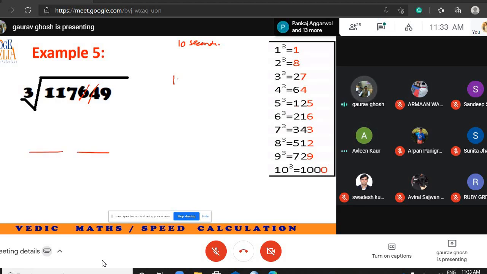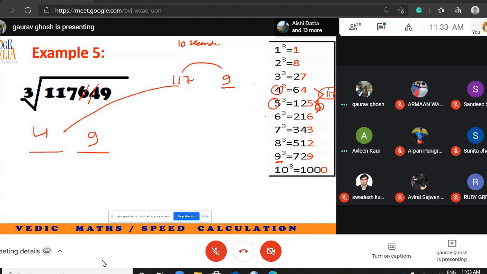Yes, 117 and 9 will get separated. 117 features somewhere here, so between 4 cube and 5 cube. So I write 4 here. And how is 9 possible? Sir, because 49. Yes, please tell.